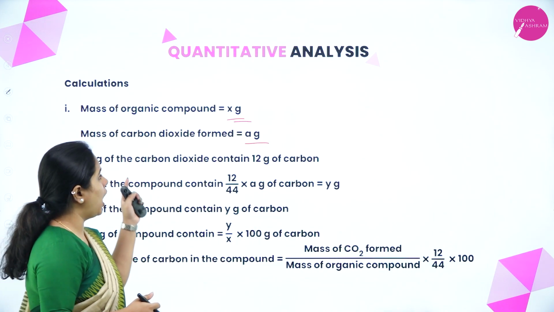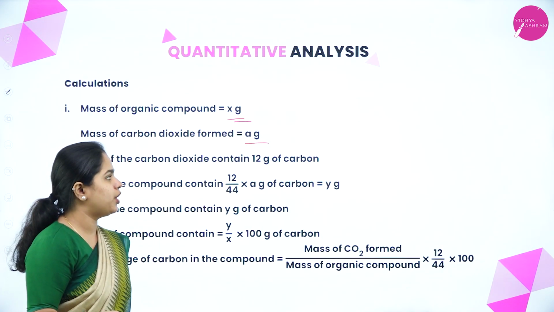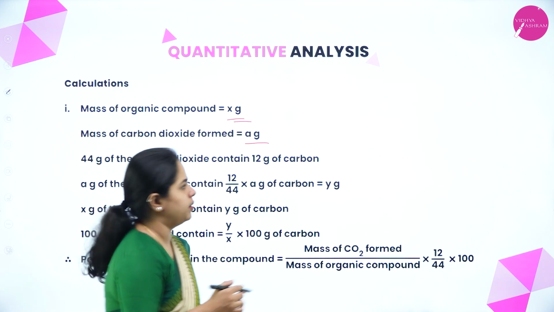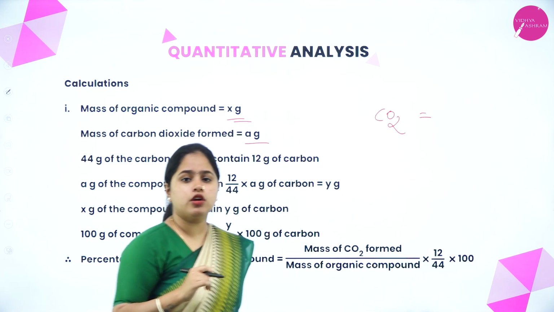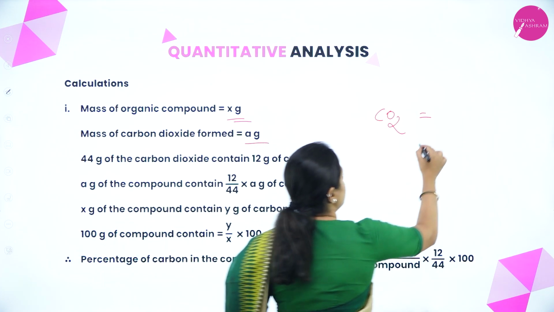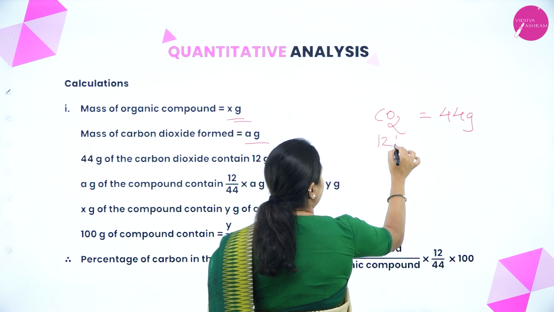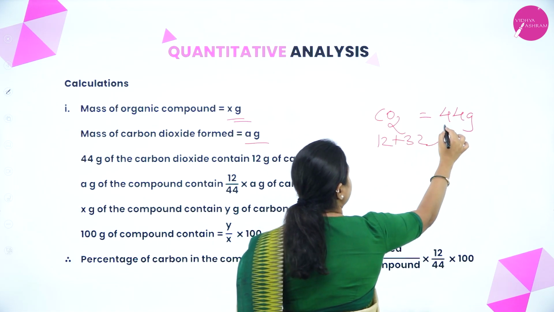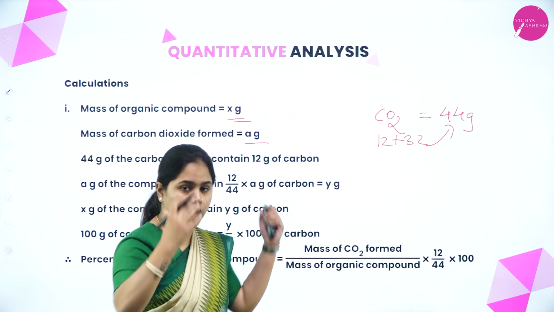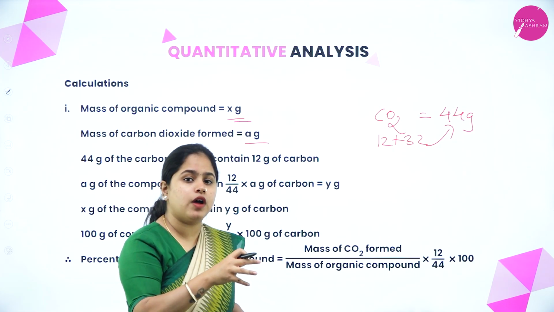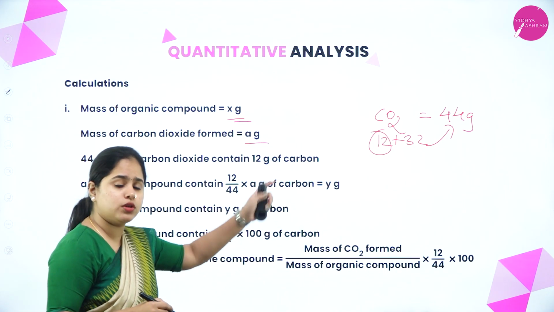If the mass of carbon dioxide is a gram, 44 gram of carbon dioxide contains 12 gram of carbon. One molecule of carbon dioxide is 44 gram. How 44 gram? Carbon 12 and oxygen 32, you will get 44 grams. Out of this 44 grams of carbon dioxide, how much carbon is present? 12 gram of carbon is present, and the rest, 32, is oxygen.